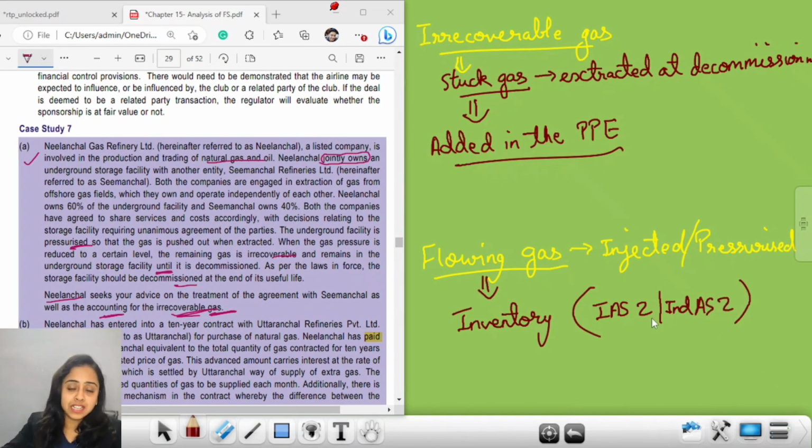I hope this case study helps you and clears a lot about joint arrangement, joint control, joint operations, and how it is recorded in the books of account.